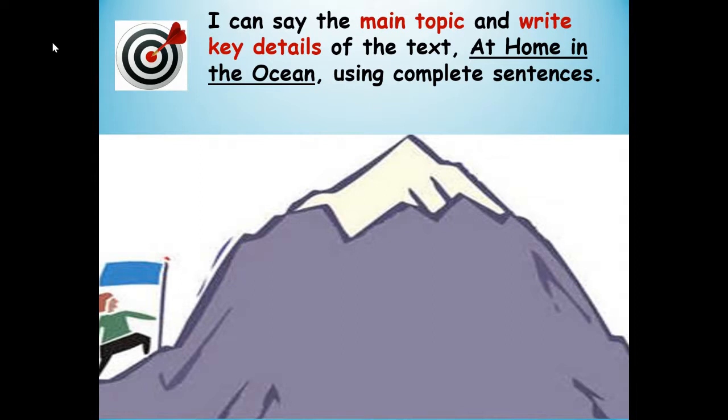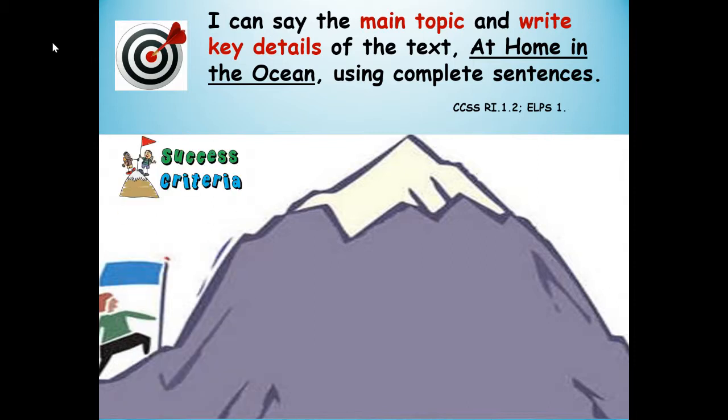So here's our learning target. I can say the main topic and write key details of the text At Home in the Ocean using complete sentences. So you're going to say the main topic, and then you're going to write 3 key details of the text At Home in the Ocean using complete sentences. Success criteria. That means how will you know you're successful at saying the main topic and writing key details of the text At Home in the Ocean?